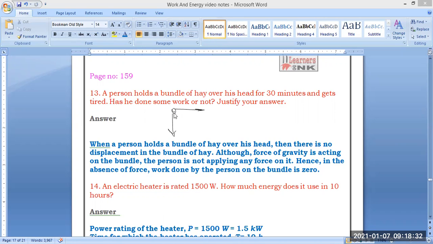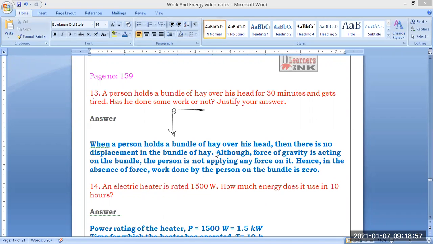The object experiences acceleration due to gravity towards the ground, and the object is moving in the other direction, so they form a perpendicular. When there is a perpendicular between the force of attraction and the motion of the object, we say that there is zero work done. So when a person holds a bundle of hay over his head, there is no displacement in